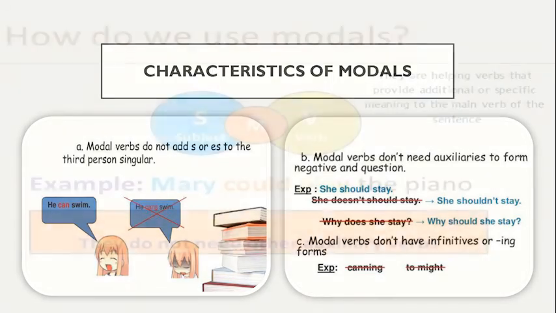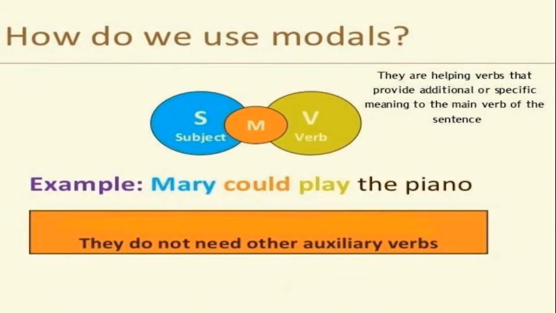How do we use modals? In a sentence, especially a declarative sentence, modals come between a subject and the main verb. The example is already given in front of you. Mary could play the piano. Here, Mary is the subject and play is the main verb. Thereby, in order to form a question regarding the same, the modal would come at the beginning of the sentence. For example, could Mary play the piano?